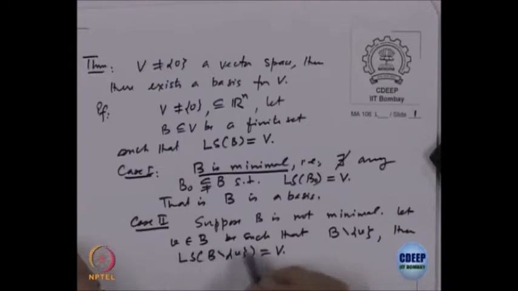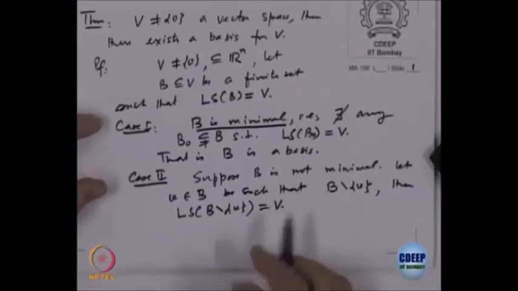So, let us say that vector is v, which is in B. Since it is not required, B minus that vector should give me everything.